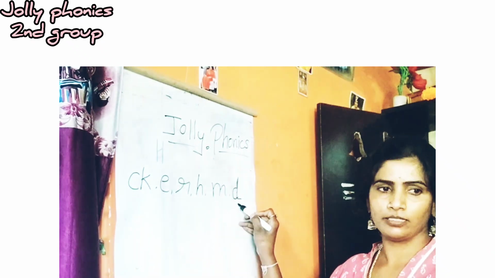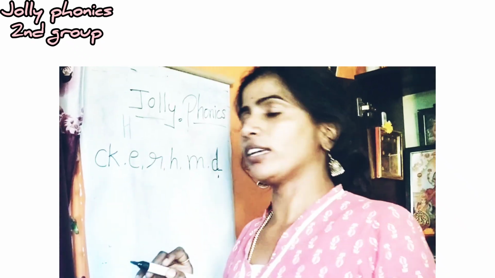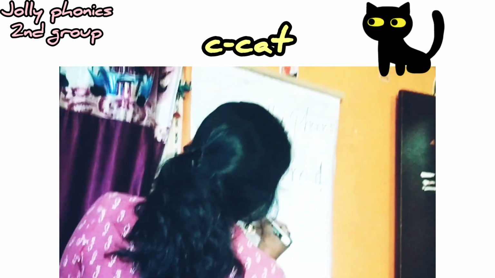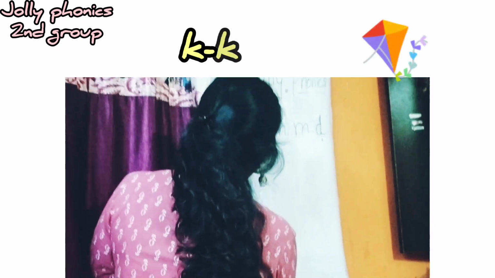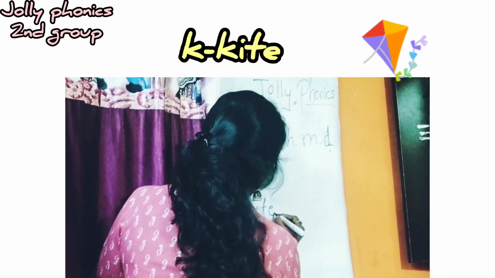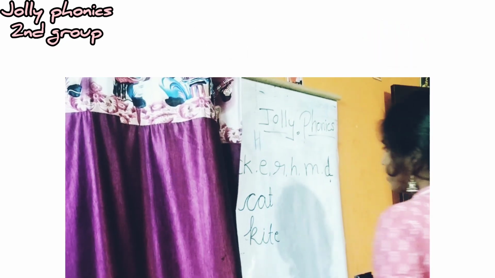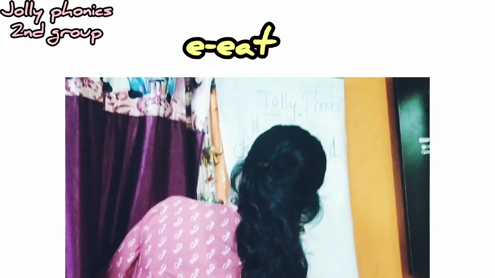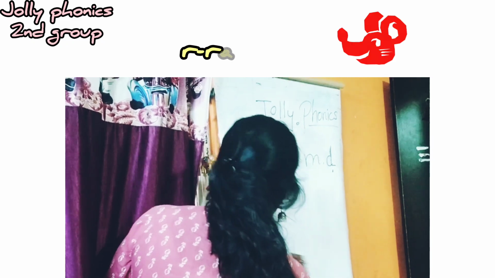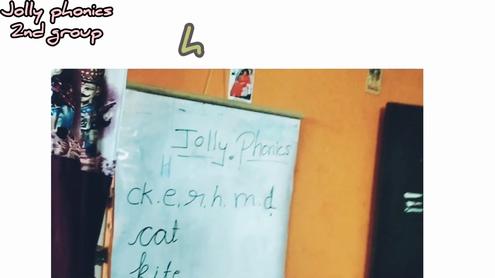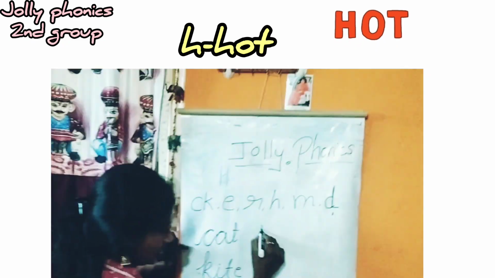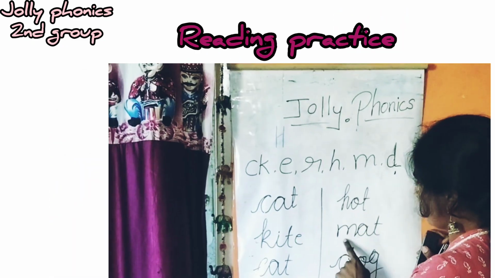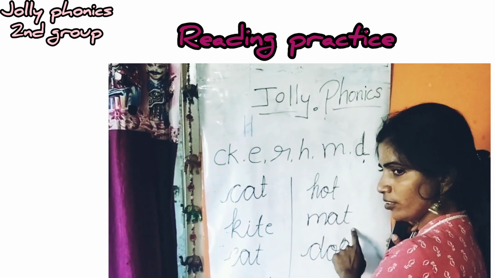Next. Da. Okay. Say now words. What is this? Ka. Cat. Next. Eat. This one. Okay. Eat. Next. Rat. Hot. Hot. Are you feeling hot? Yeah. Hot. Mat.